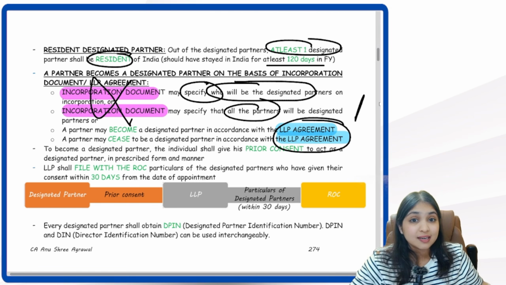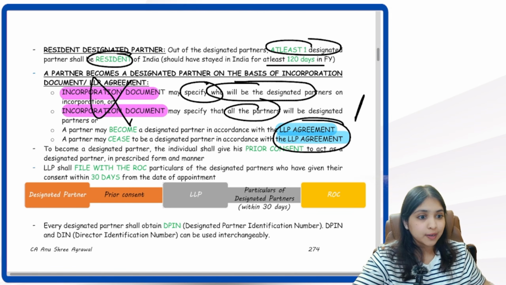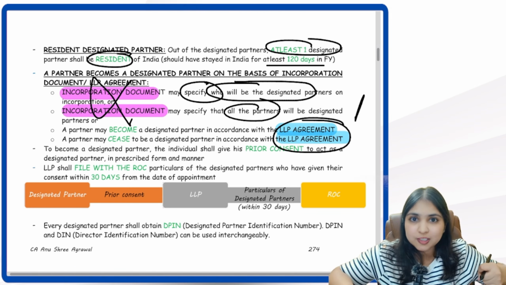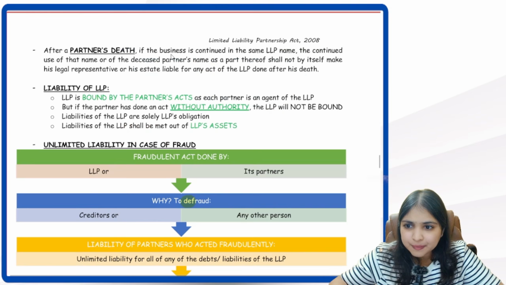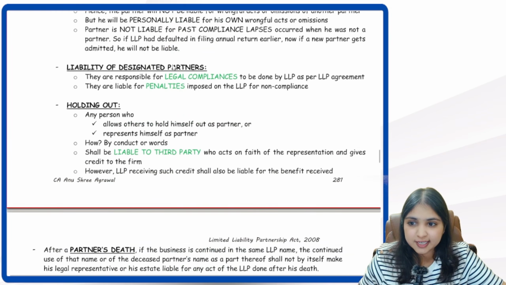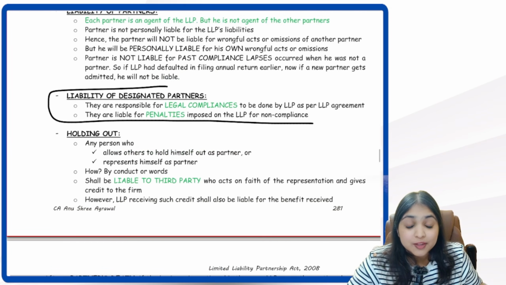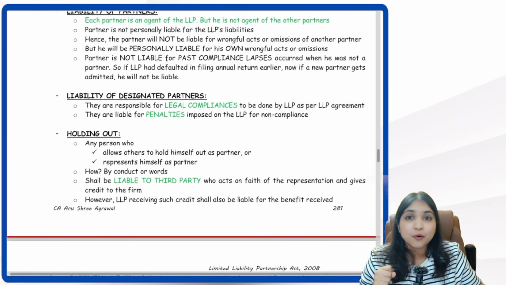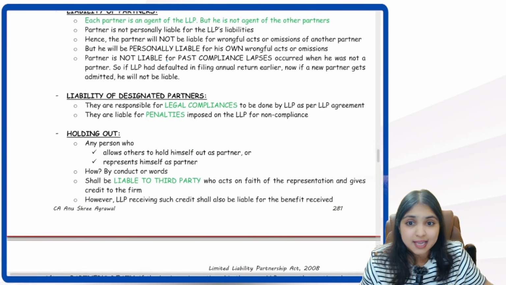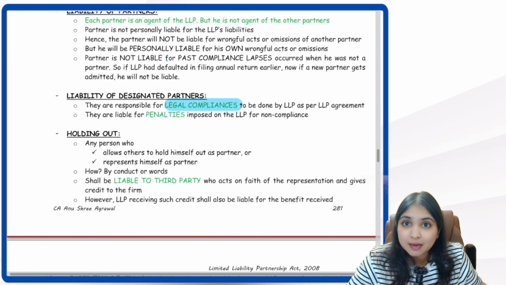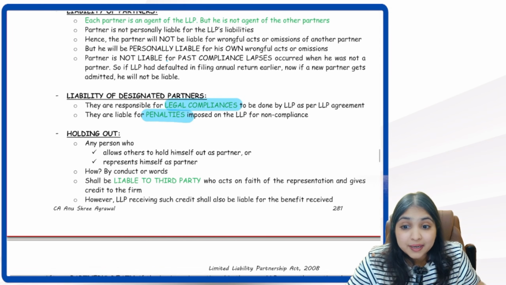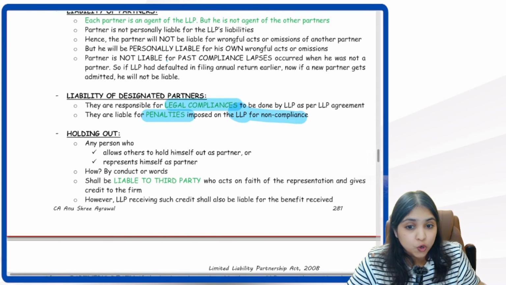Okay. Then listen guys, if I become a designated partner, what will happen? A lot of responsibilities you will put on me. What kind of responsibilities? I will skip some concepts and come to the liability of the designated partner. Just look at this, okay? You will realize what kind of responsibilities the designated partner has. He is responsible for legal compliances to be done by the LLP. He is liable for penalties imposed on the LLP for non-compliance.